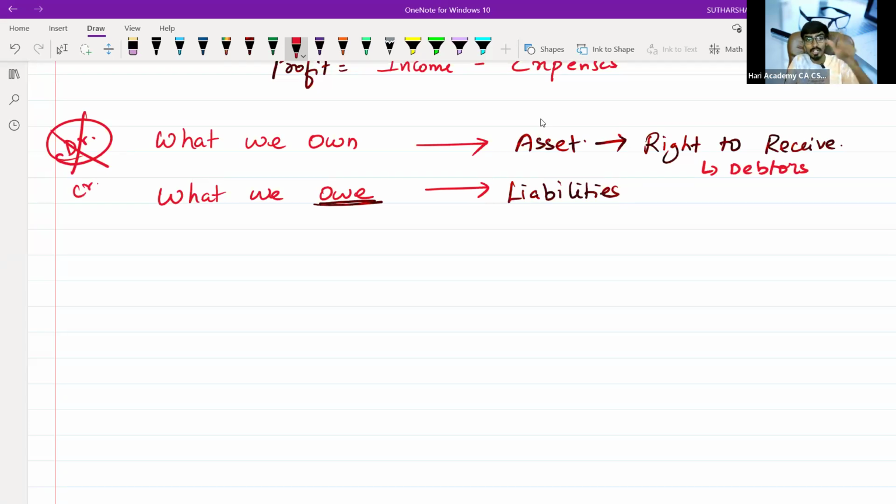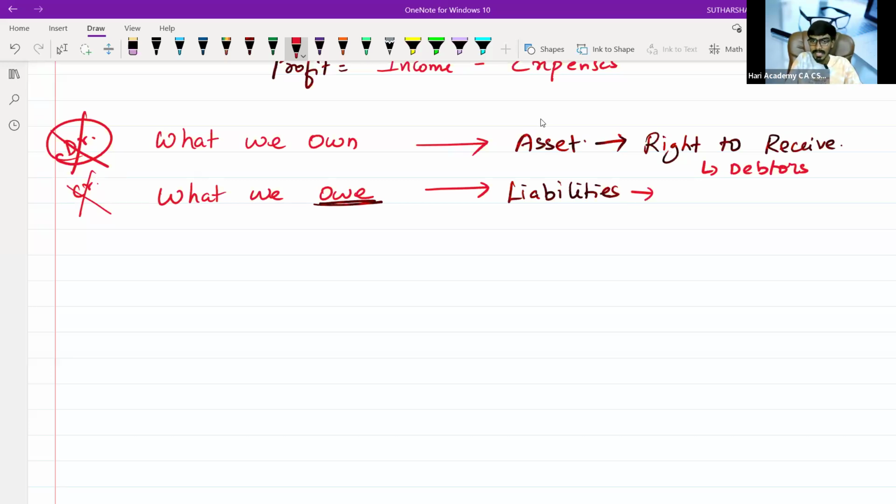There is a contradiction between DR and CR also. I will also tell you those intricacies. CR does not mean creditor. You say credit, but at the same time it is credit only. Debtor, D-E-B-T-O-R, is a personal account. Debit is the rule. The rule will not become an account. So a right to receive is a debtor.